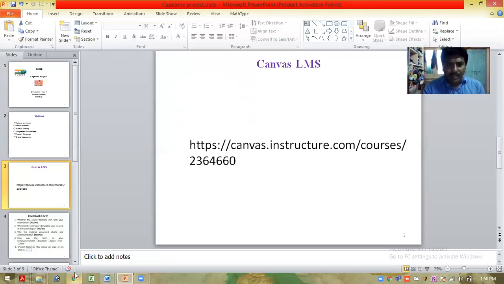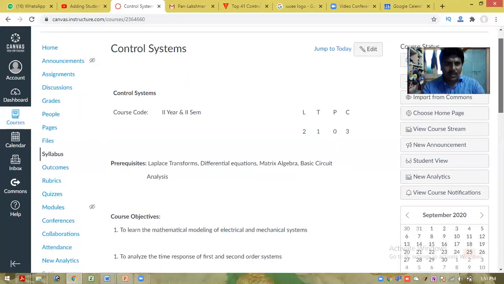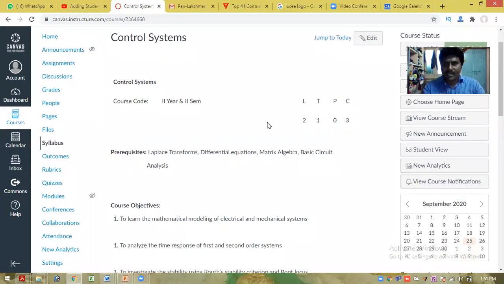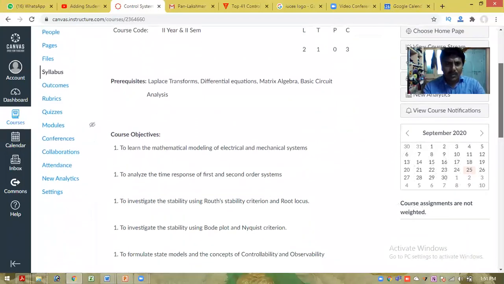Coming to this particular link, I created that particular course, an online course on control system for my students. This course is for second year, second semester. This particular course requires some prerequisites, which are Laplace transform and differential equations, matrix algebra, basic circuit analysis, and like that.